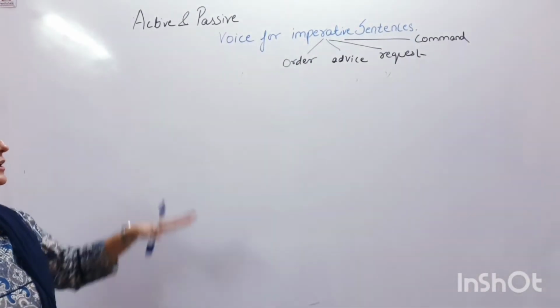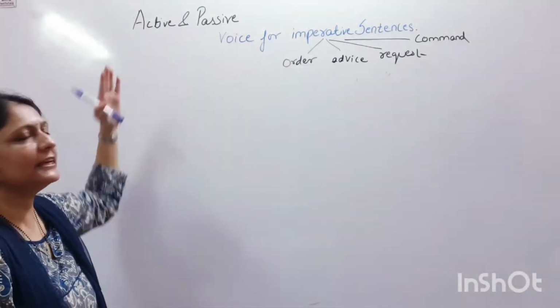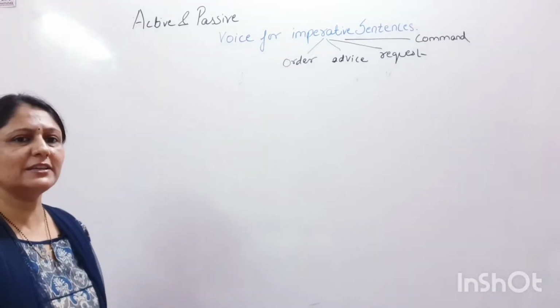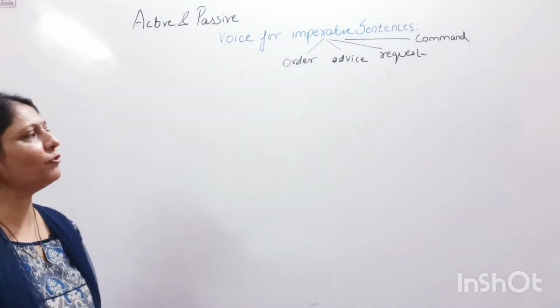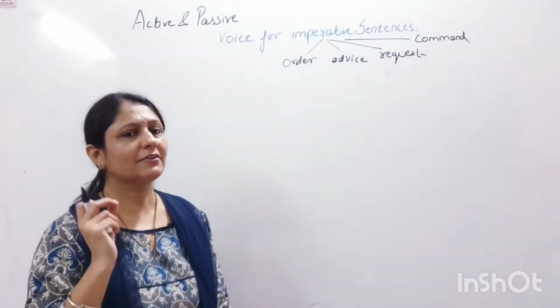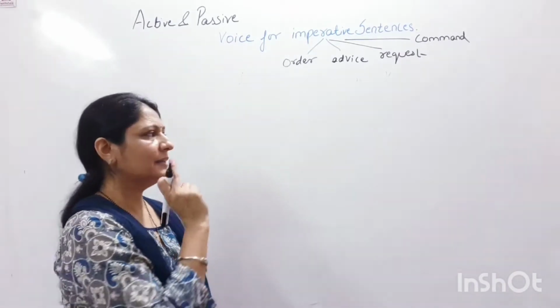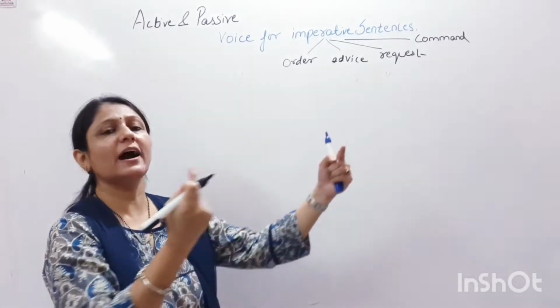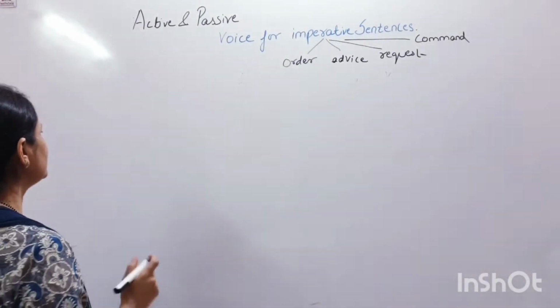Now what happens if there is a sentence beginning with let in active voice? If there is a sentence which is already beginning with let in active voice, what do you do in the passive voice? The let remains let in the passive voice itself, but the subject and object are interchanged as per the tense rule. For example,